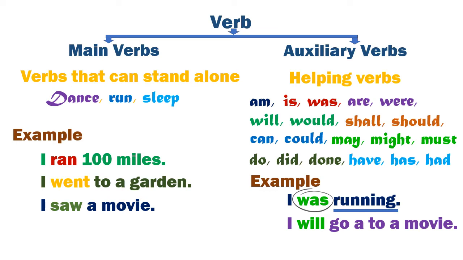I will go to a movie. Here go is the main verb. Will is the helping verb which helps the main verb show that the action of watching the movie will happen in the future. I may skate. Here skate is the main verb and the helping verb may helps to show that the action of skating may possibly happen in the future.